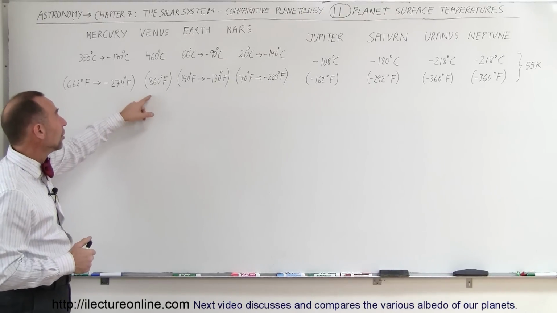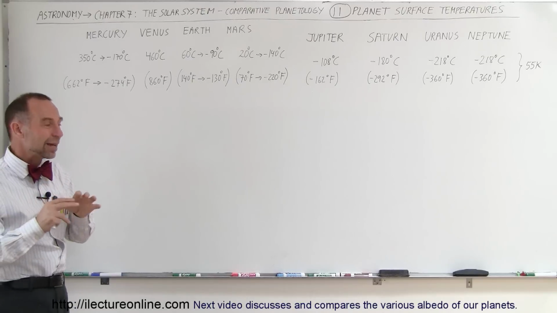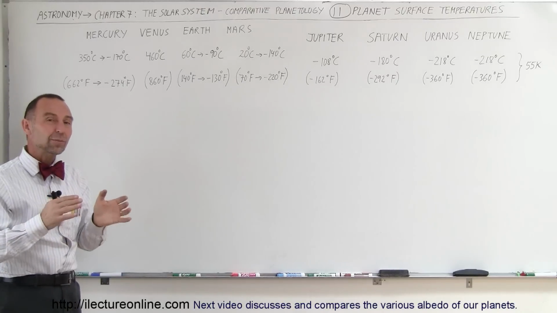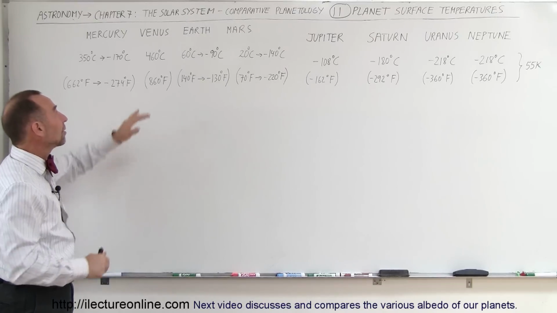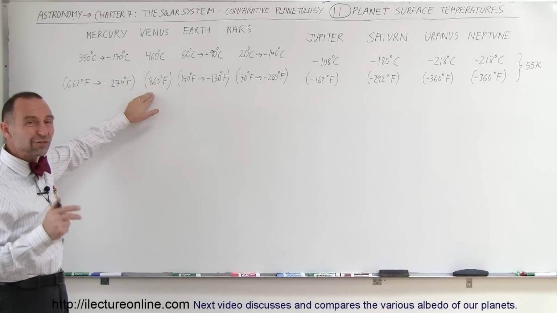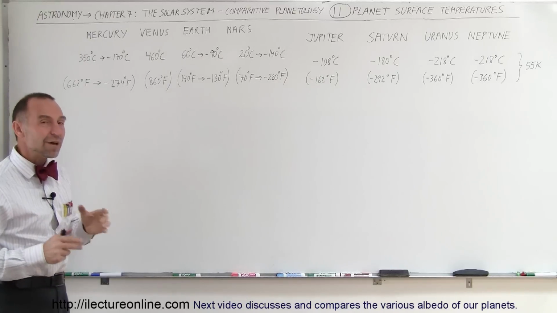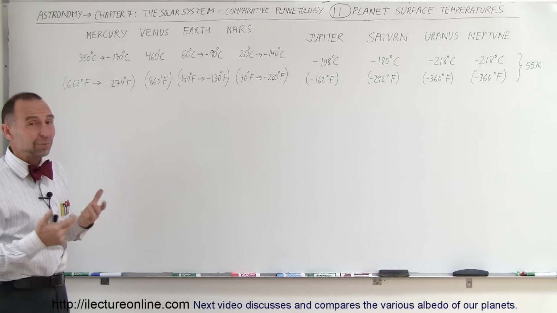Now, Venus has a unique situation because of the enormously thick atmosphere, 90 times the density of the atmosphere on the Earth. You can see that the temperature remains 460 degrees centigrade year-round, winter, summer, night, daytime makes no difference at all. Anywhere on the planet, the temperature is roughly 460 degrees centigrade, which is 860 degrees Fahrenheit, hot enough to melt lead. And the fact that it stays consistent like that is absolutely enormous.